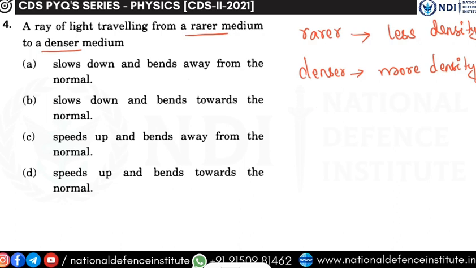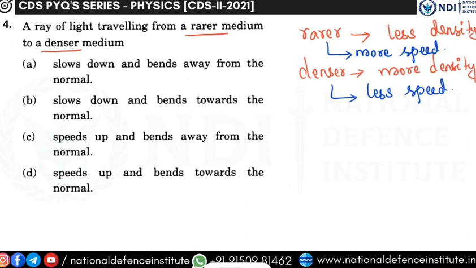So, when light enters a rarer medium, for example, where there are very few particles, then the light will travel with more speed. Whereas when it is entering a denser medium, the speed of the light will be less, right?